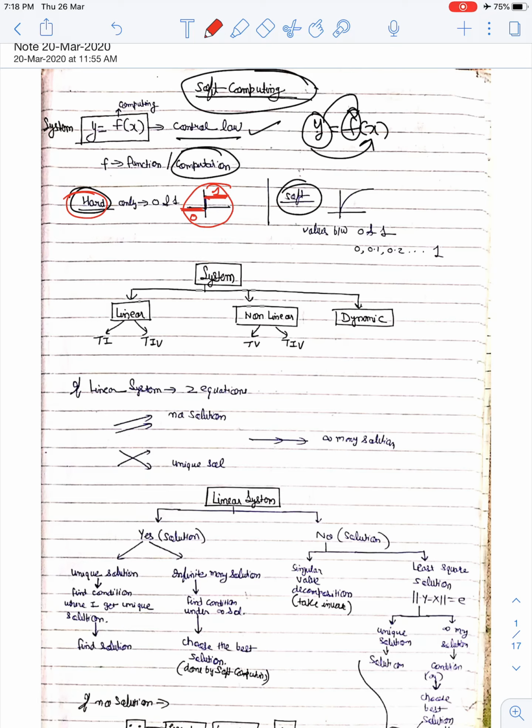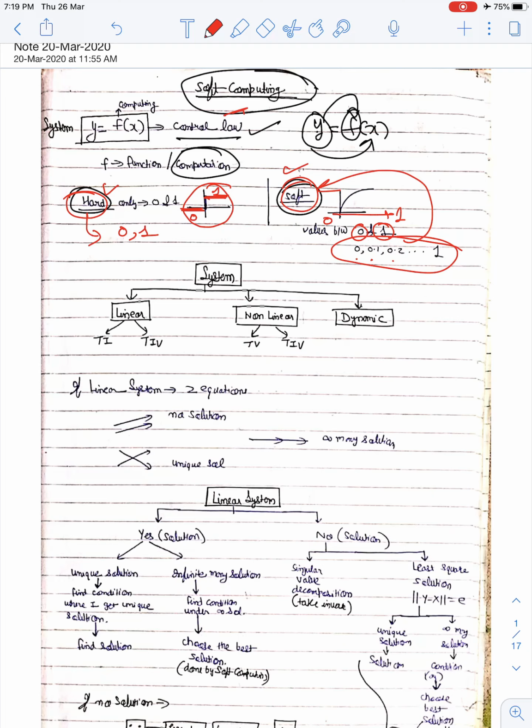It has value 0 or 1. So this is called my hard. If I talk about soft, it has value between 0 to 1, like 0, 0.1, 0.2, including 0 and 1. This is called my soft. Fine. So before seeing soft computing, I'm going to show you what is hard and what is soft.